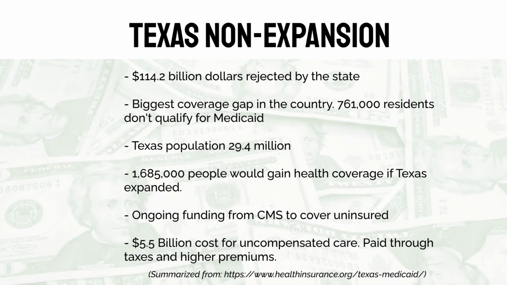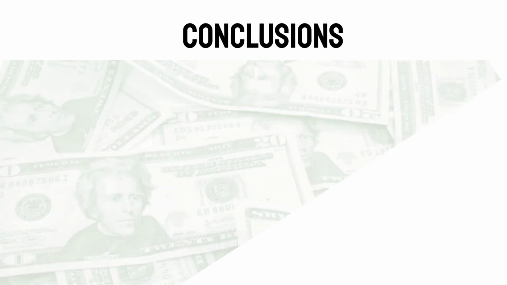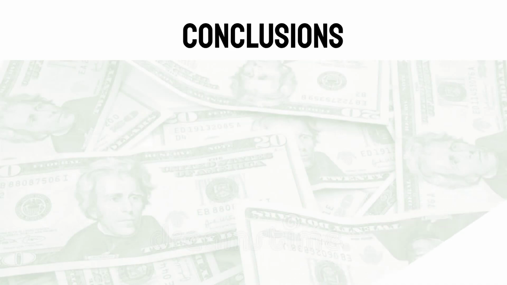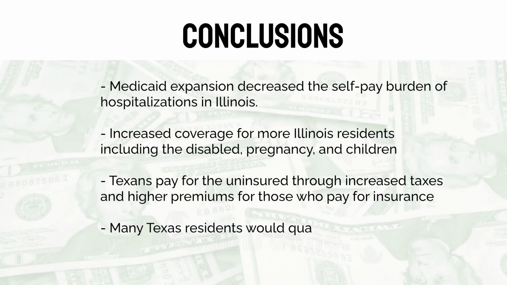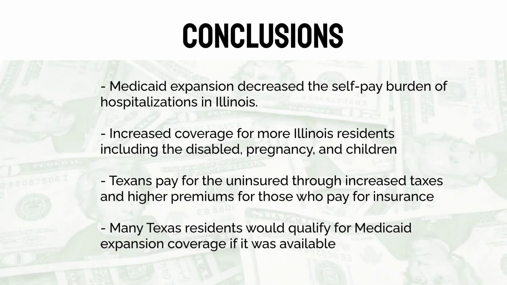Some conclusions that we have drawn from this project. Medicaid expansion decreased the self pay burden of hospitalizations in Illinois. This allows for increased reimbursement for healthcare, increased coverage for more Illinois residents, including the disabled, pregnancy, as well as children. Texans pay for the uninsured through increased taxes and higher premiums for those who pay for insurance. And many Texas residents would qualify for Medicaid expansion if the coverage was available.